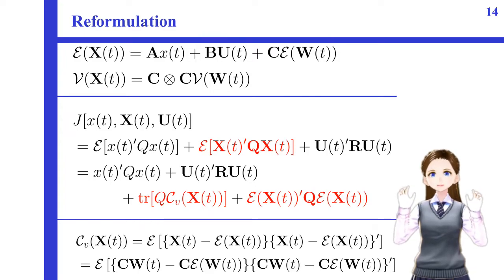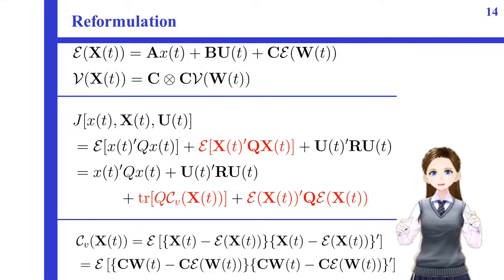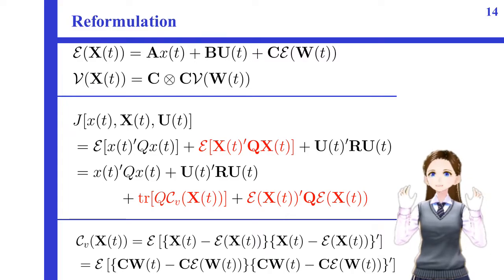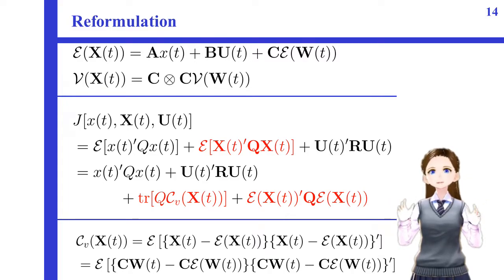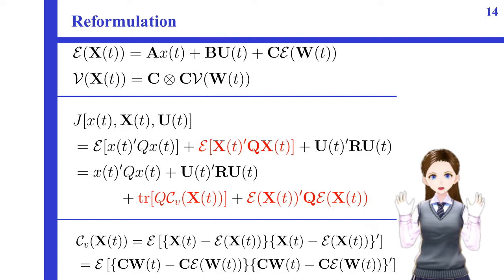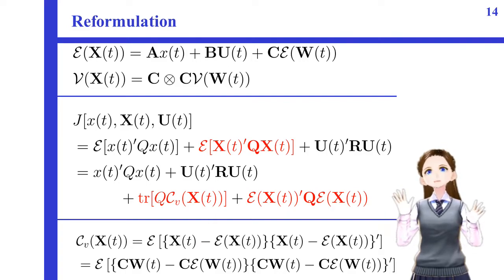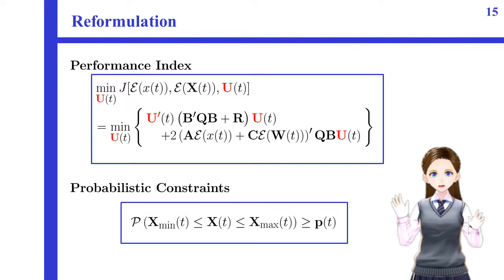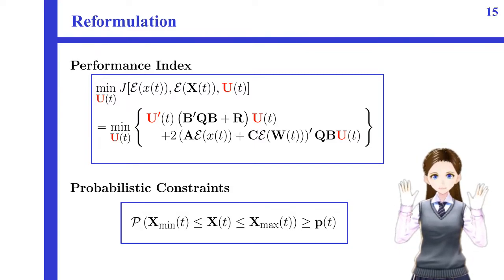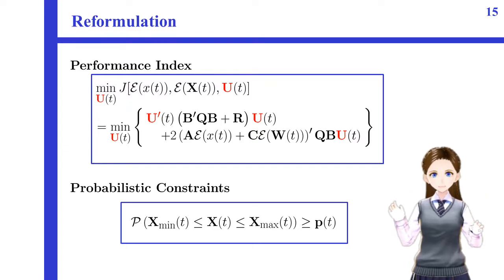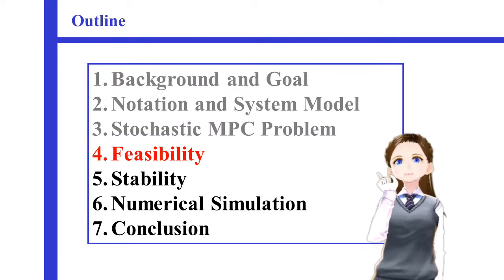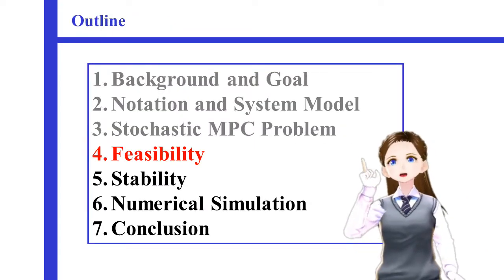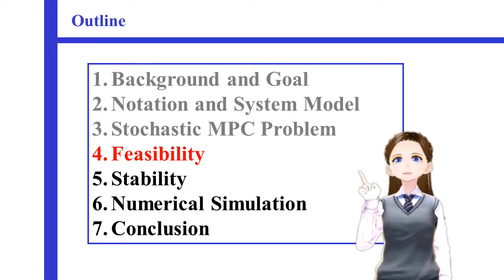Noting that the covariance is independent of U and substituting this covariance term into the term in the performance index, and neglecting the terms that don't contain U, we can obtain the relation to be shown in the next slide. Note that the minimization problem of J has been reduced to the quadratic programming with respect to U. However, in general, it is not straightforward to solve the quadratic programming with probabilistic constraints. So, I would like to show a tractable method for dealing with the probabilistic constraint in the next slide.